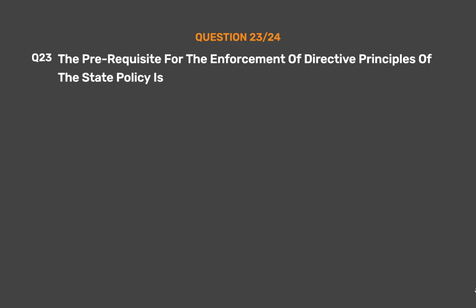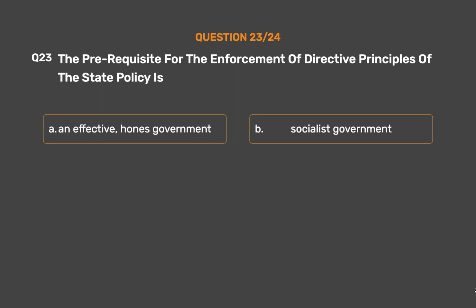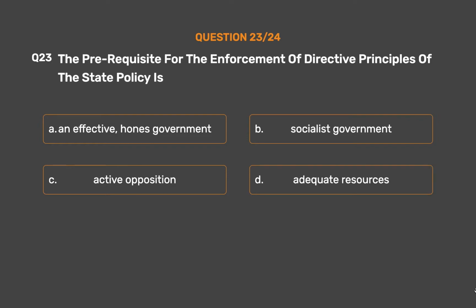Question number 23. The prerequisite for the enforcement of directive principles of state policy is option A, an effective, honest government, option B, socialist government, option C, active opposition, option D, adequate resources.